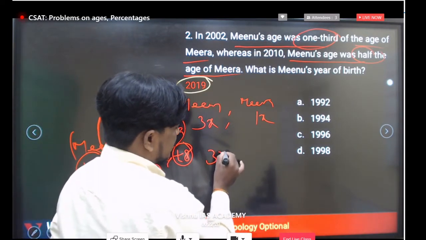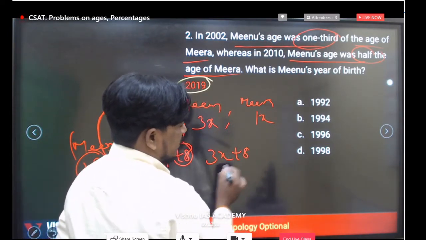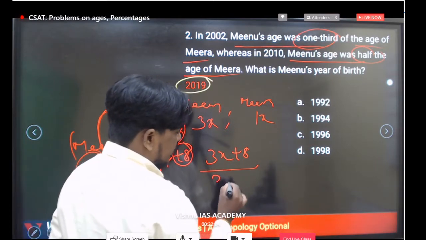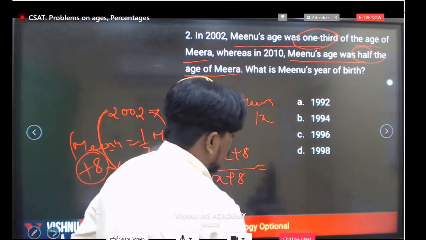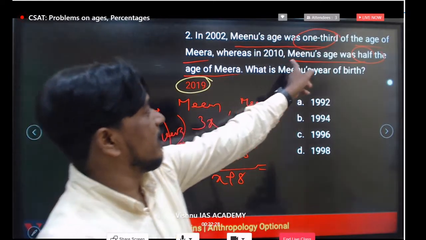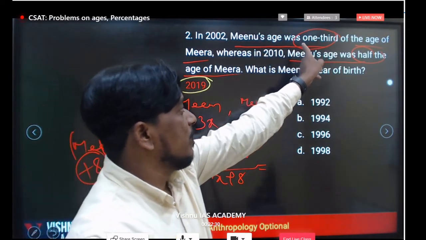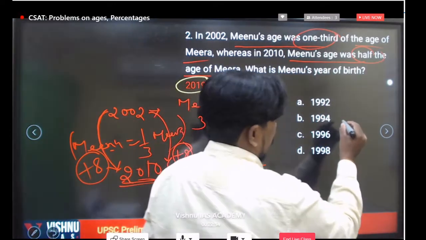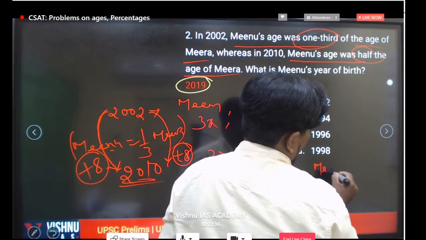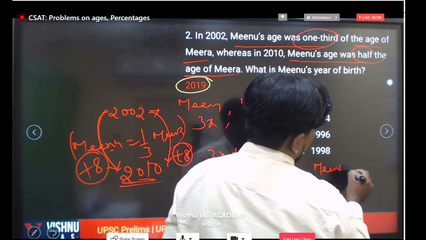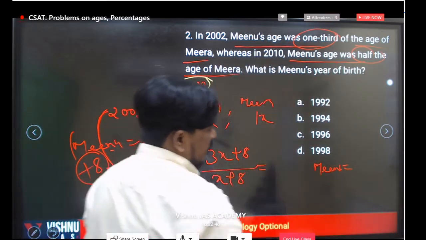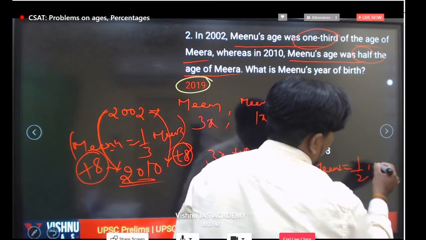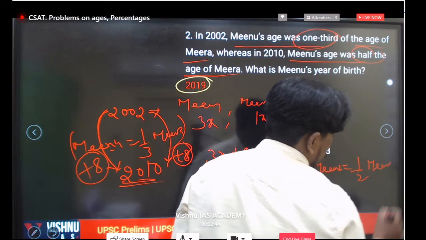First, 3x plus 8 divided by x plus 8 is equal to, now observe this data: Minu's age was half of Meera, 1 by 2 times Meera.